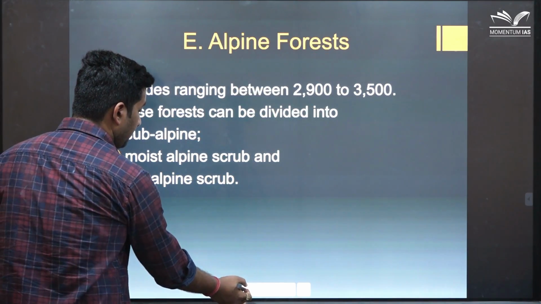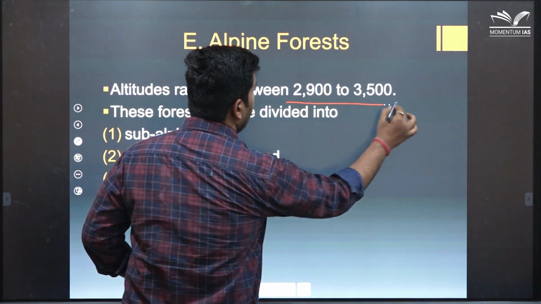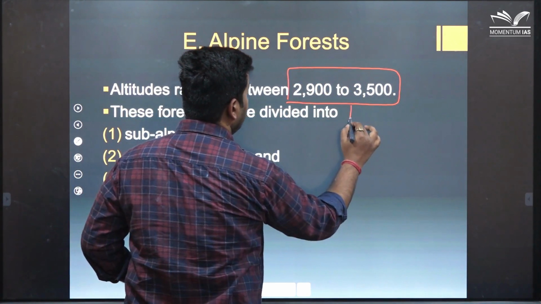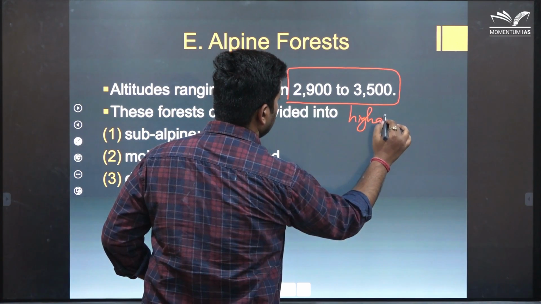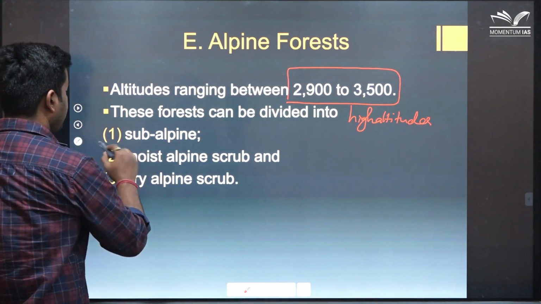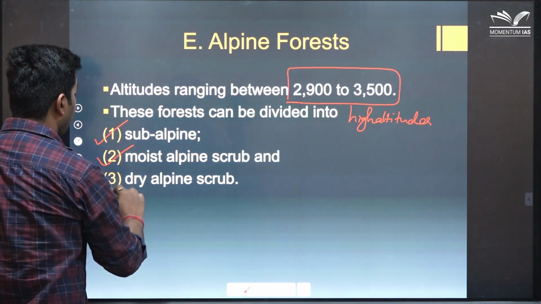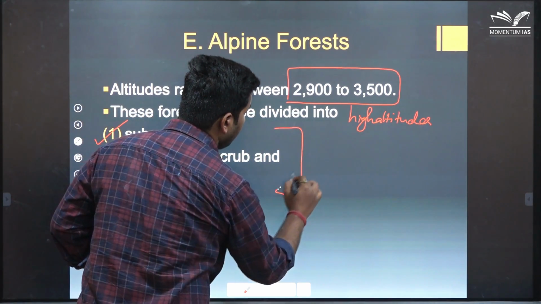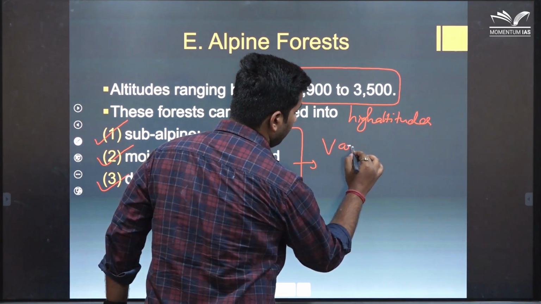Last are alpine. Now these are the forests that are found at very high altitude. They are subalpine, moist alpine and dry alpine, again on the basis of variation in rainfall.